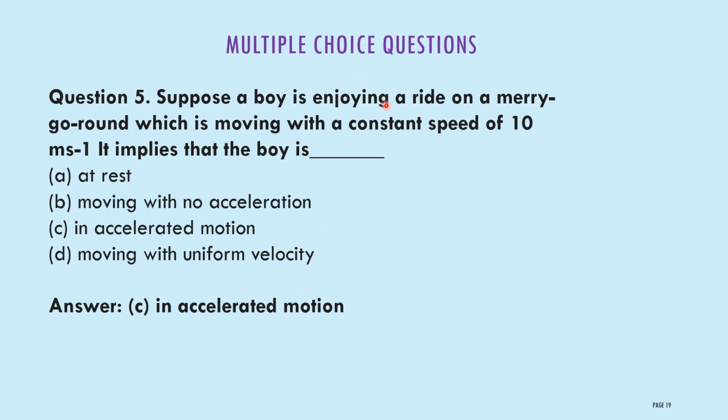He is riding in a ground with a constant speed of 10 meters per second. Therefore, the direction of the velocity changes continuously. That type of motion we will call accelerated motion.